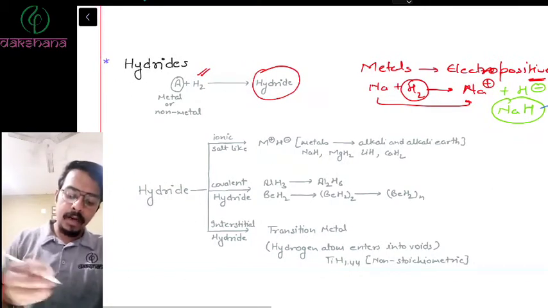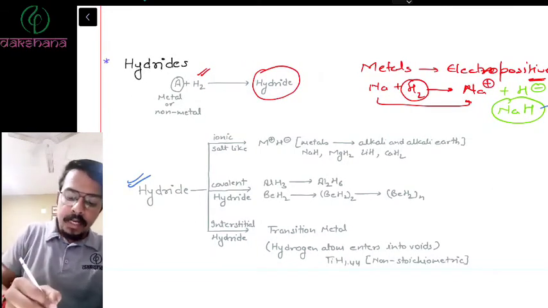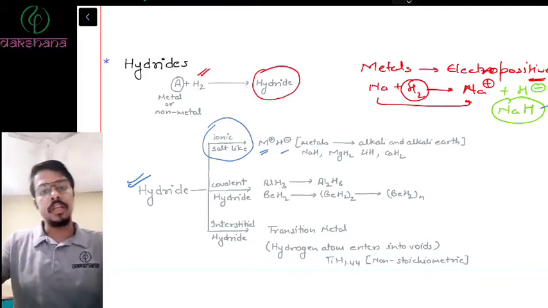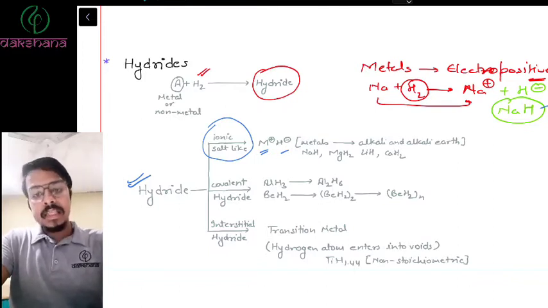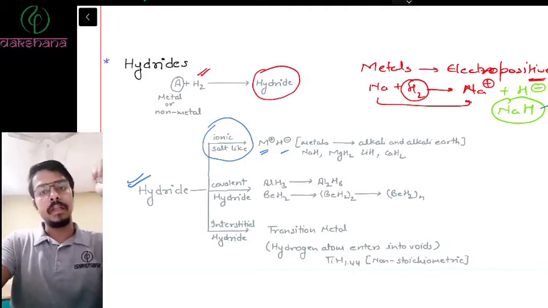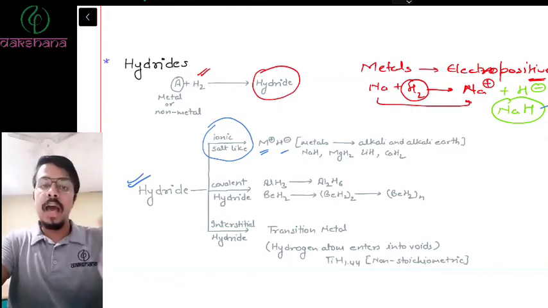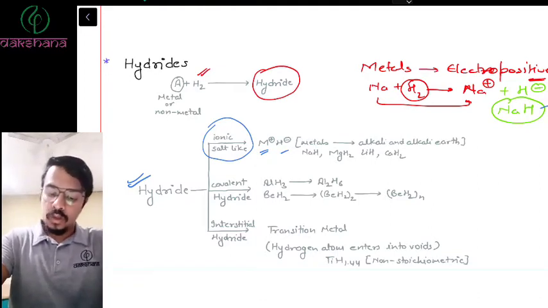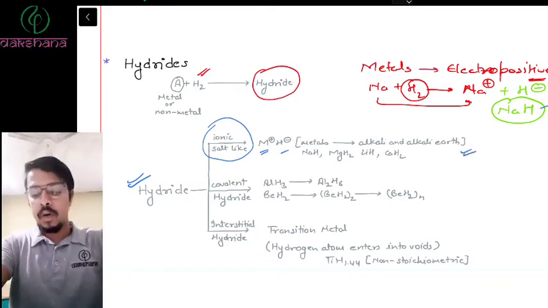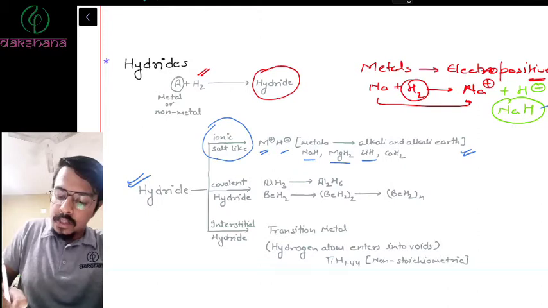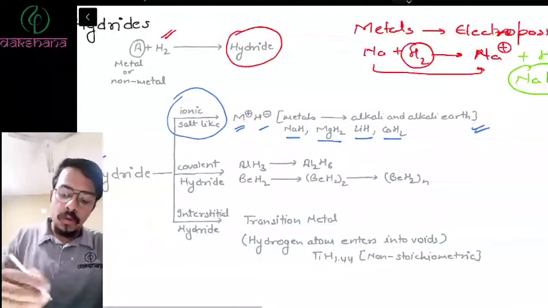Now hydrides can be divided into three parts. One is ionic hydride, which we just talked about, wherein the metal is in plus oxidation state and hydrogen is in -1 oxidation state. This kind of ionic salt can only be formed by alkali metals and alkaline earth metals because they are more electropositive. So they have the tendency to lose an electron, reduce hydrogen and oxidize themselves, like NaH, MgH2, LiH, CaH2. Right? Then there are covalent hydrides.